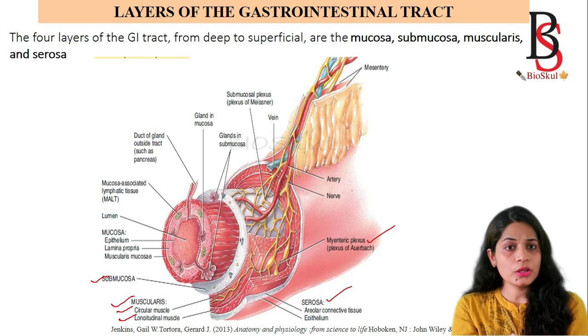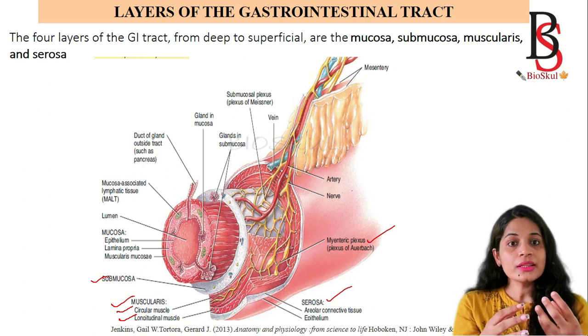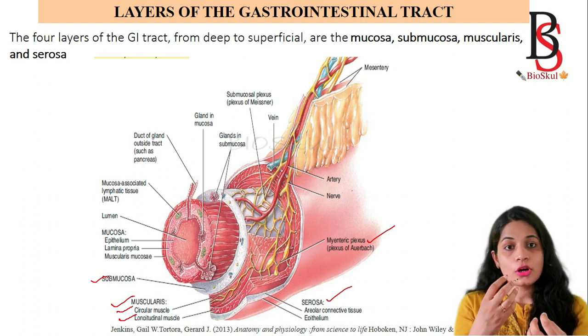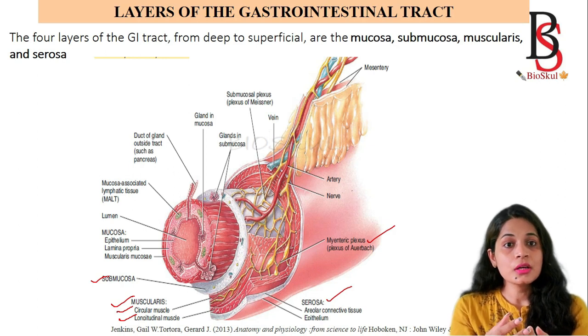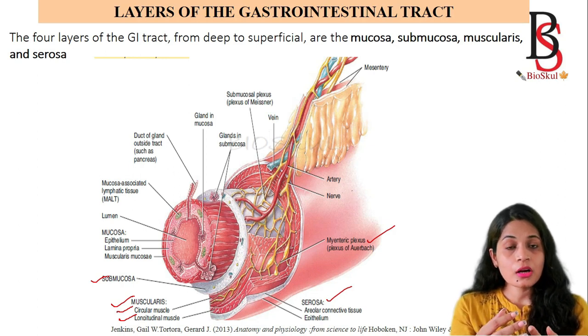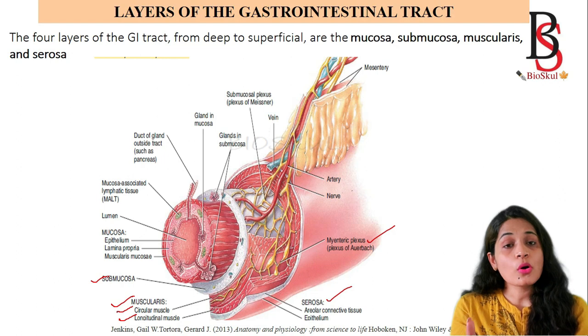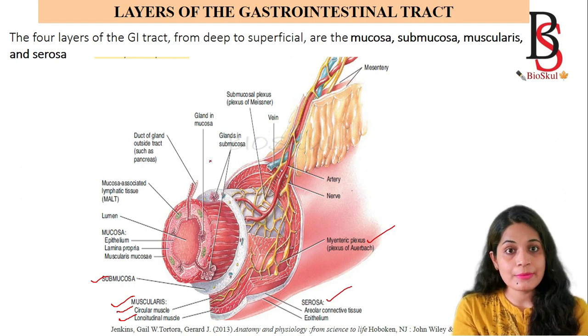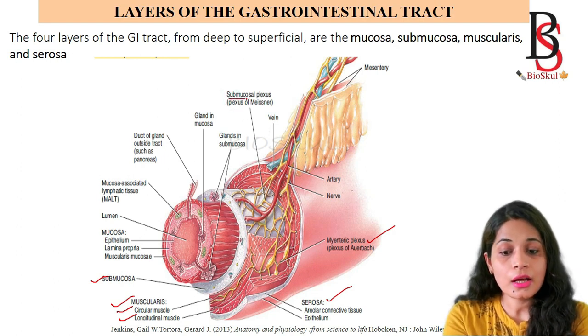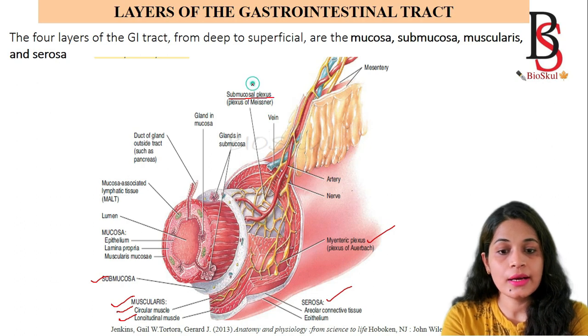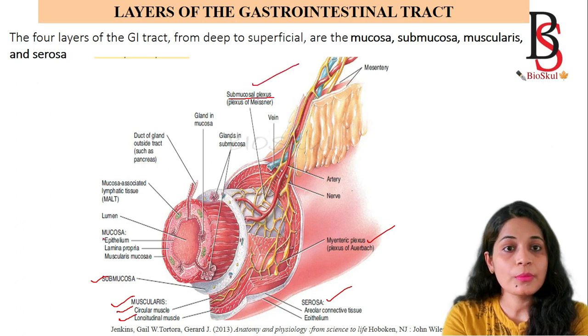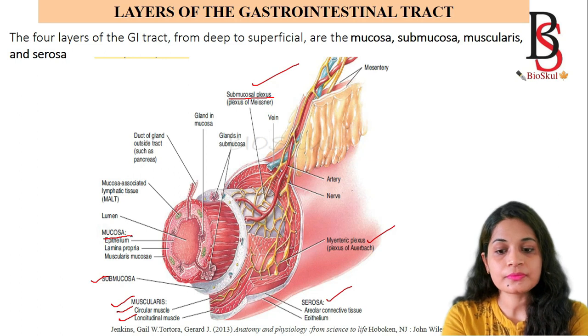Then what is the role of the nerve complexes? When there is a stimulus, the nerve impulse helps in the synthesis or secretion of the gastric juices that help the process of digestion. It is also required for the process of absorption. The nerves found in the submucosal layer are called the submucosal plexus.